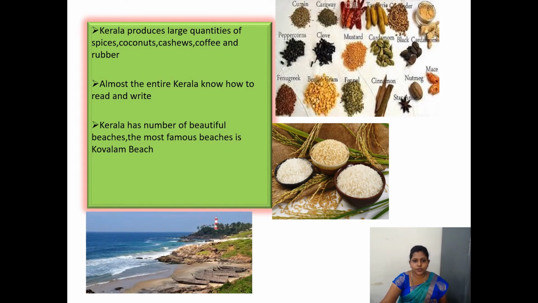Kerala produces large quantity of spices. For example, you can see here the different types of spices in this picture. Cashews, coffee and rubber it also produces. Almost the entire Kerala knows how to read and write.